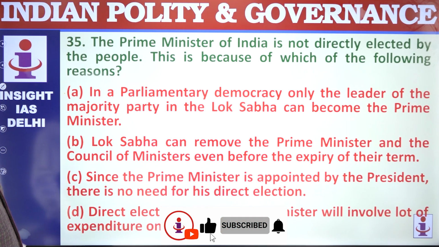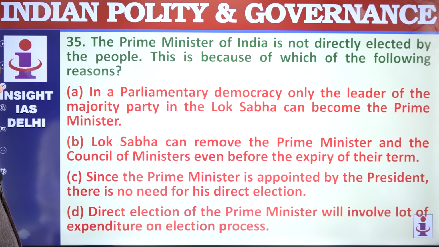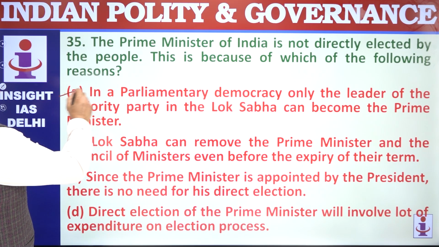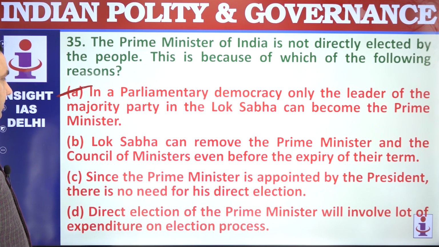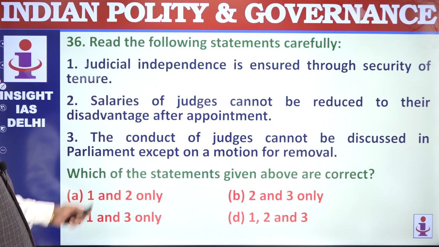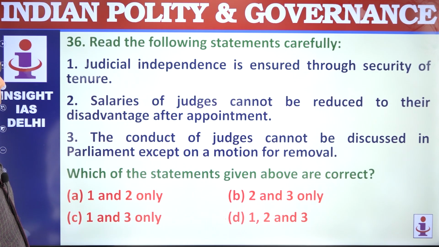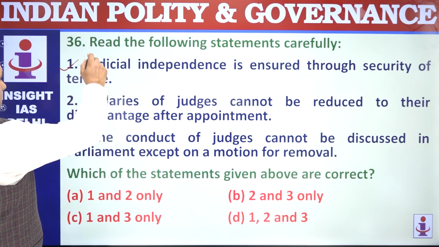35. The Prime Minister of India is not directly elected by the people. This is because in a parliamentary democracy, the Prime Minister is the person who is representing the people, and he is responsible to Lok Sabha. Judicial independence is ensured through security of tenure of the judges, of course.